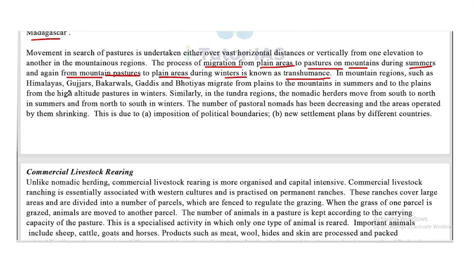In mountain regions such as the Himalayas, Gujars, Bakarwals, Gaddis and Bhotias migrate from plains to the mountains in summer and to the plains from the high altitude pastures in winters. Similarly, in the tundra regions, the nomadic herders move from south to north in summers and from north to south in winters. The number of pastoral nomads has decreased and the area operated by them is shrinking. This is due to imposition of political boundaries and new settlement plans by different countries. Okay, now moving forward.